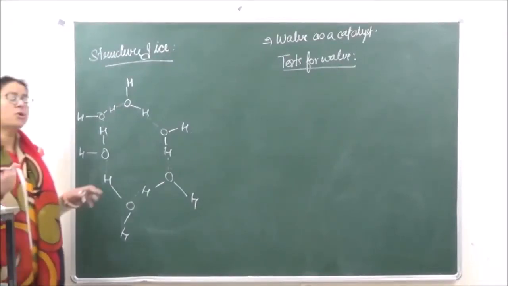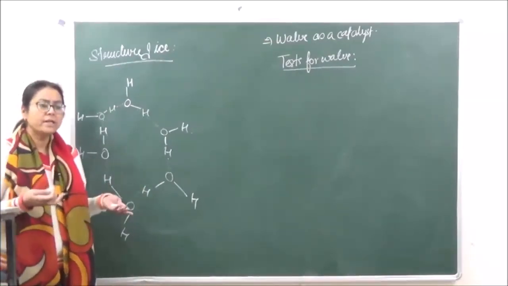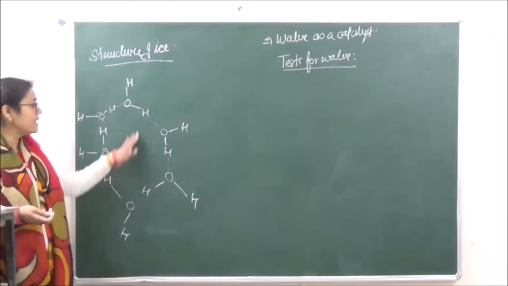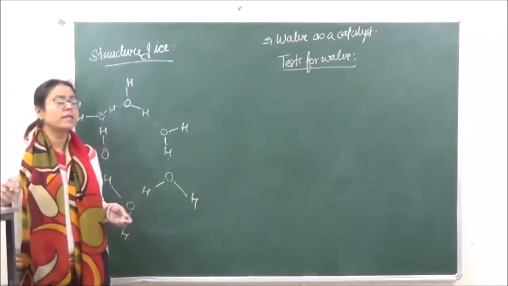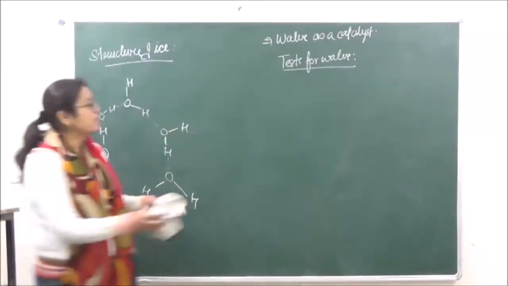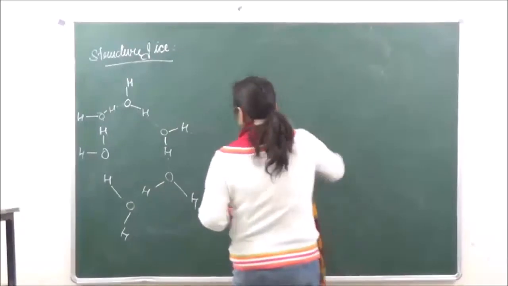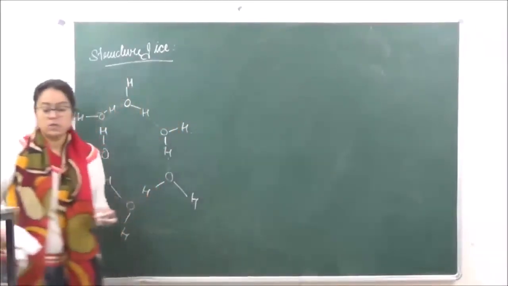So as soon as you put ice in water, what happens? Ice starts floating, although it is a solid. The reason behind that is these air spaces which are found inside the structure of ice. So let's just jot down the following points which you need to remember.